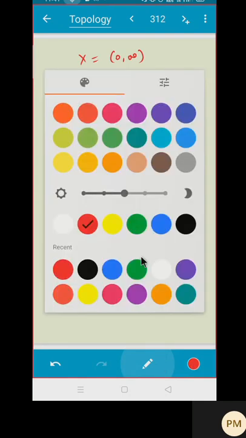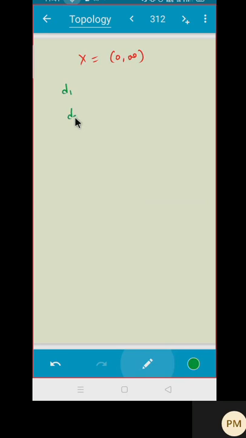Let us give some example. Let us take X equal to 0 comma infinity. Suppose this is the set I'm having, and let us take D1 and D2. Let us take D1 as the usual metric, and D2 is defined like this: mod of 1 upon x minus 1 upon y. First of all, can you prove they are equivalent?